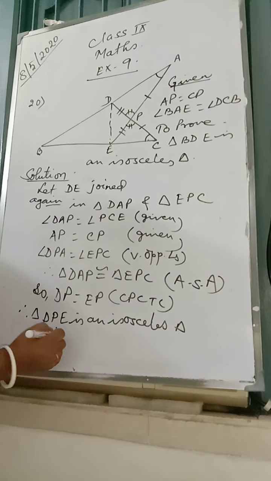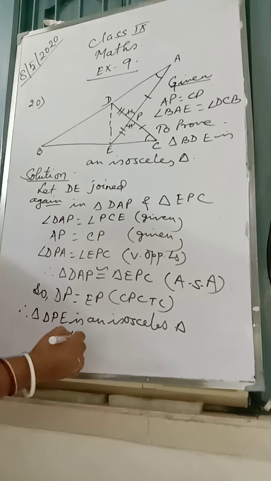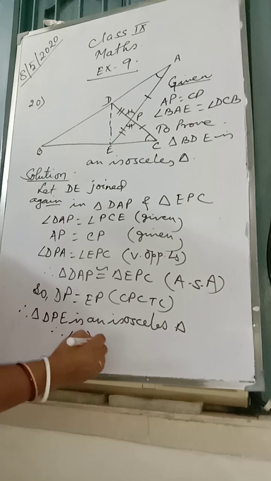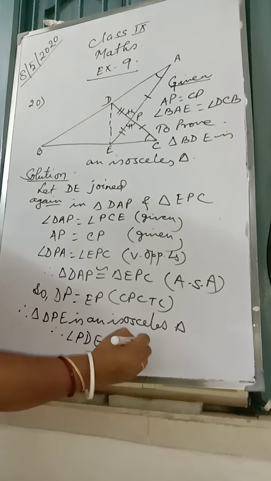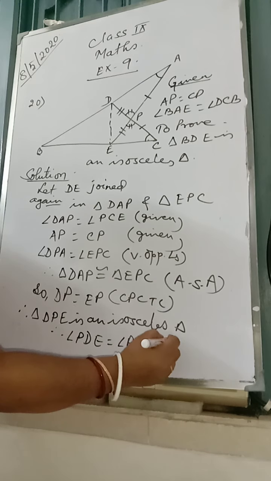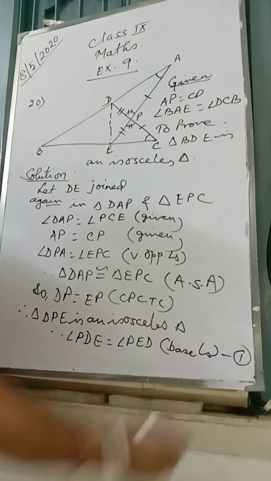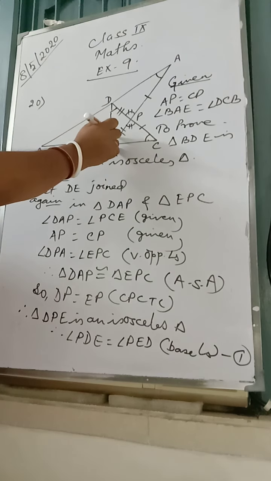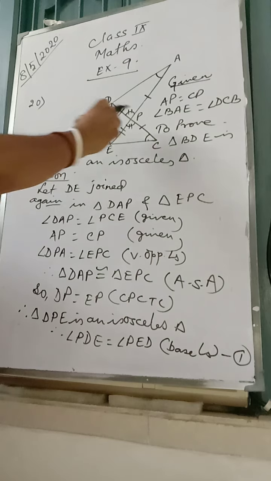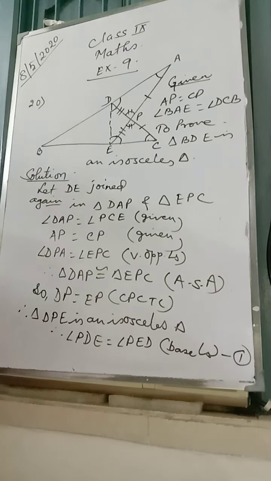That's what angle PDE will be equal to angle PED, base angles. This is number one we got. This angle is equal to this angle we got. Now, as these two triangles are congruent, this angle also will be equal to this angle.